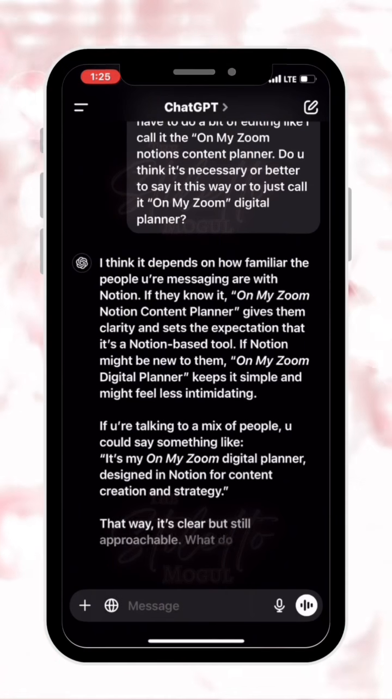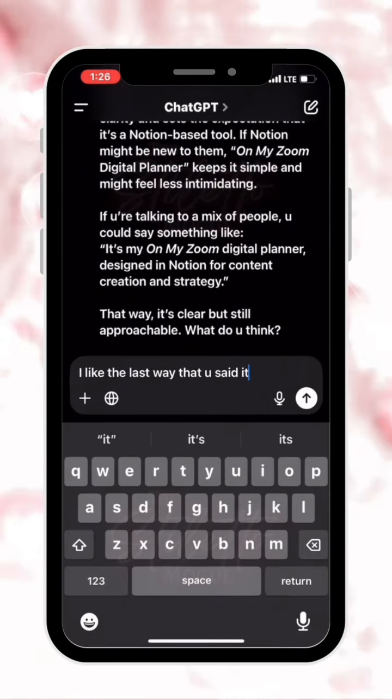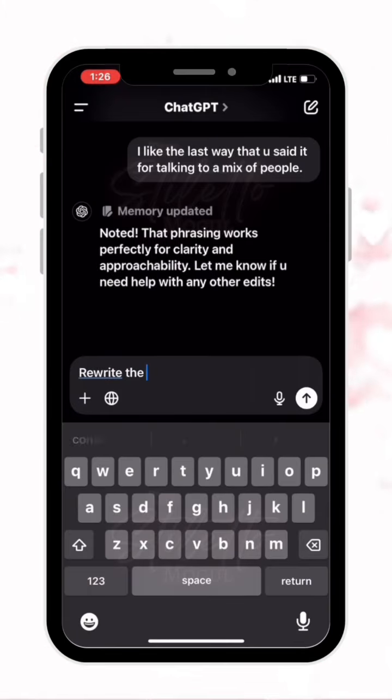Based on the options that it gave me, I felt like it was better to make it sound like I was talking to a mix of people because there were going to be some people that had no clue what Notions was, and then there were going to be others that did know what Notions was. So I wanted to make sure I was inclusive to all of them.